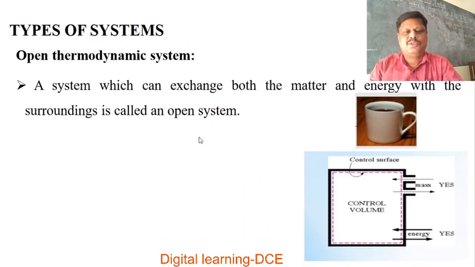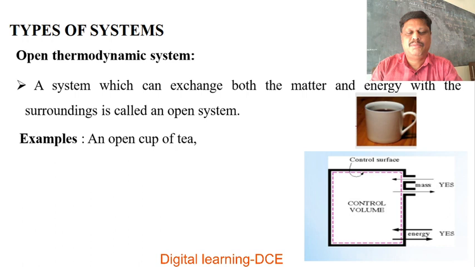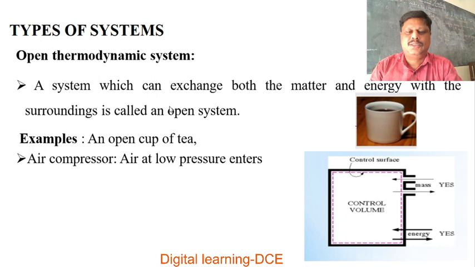There are different types of systems: open thermodynamic system, closed thermodynamic system, and isolated thermodynamic system. We'll study one by one. So what is an open thermodynamic system? A system which can exchange both matter and energy, very important, matter and energy with the surroundings is called an open system. Example: an open cup of tea.